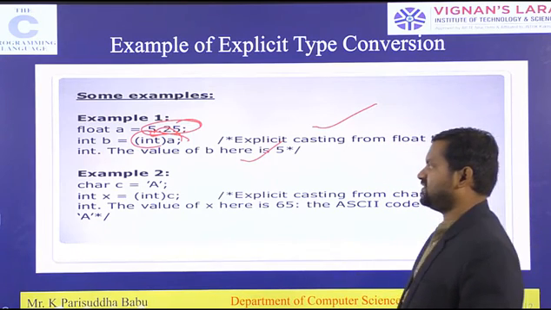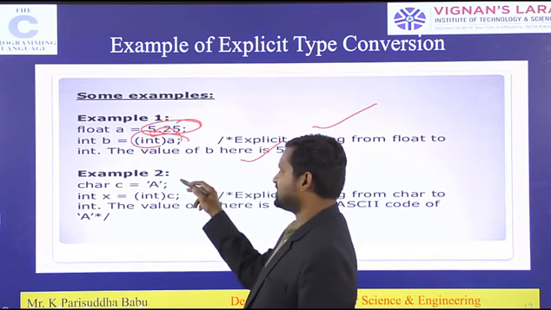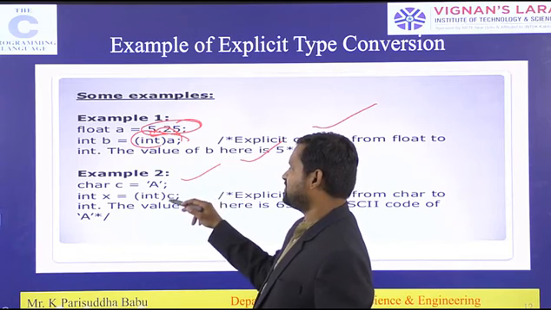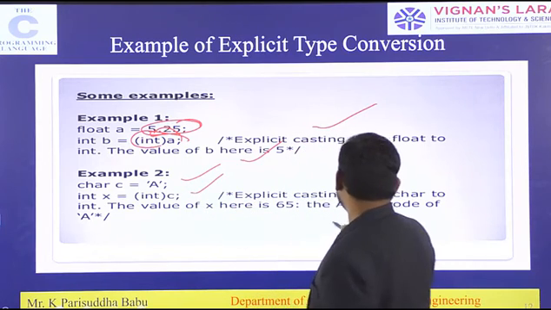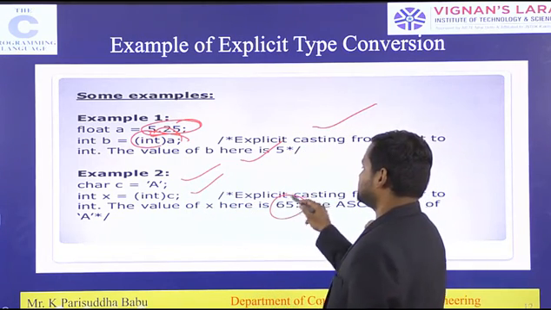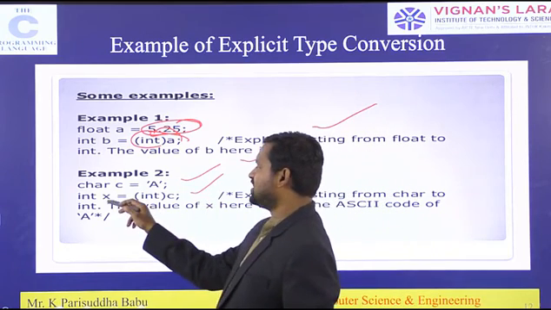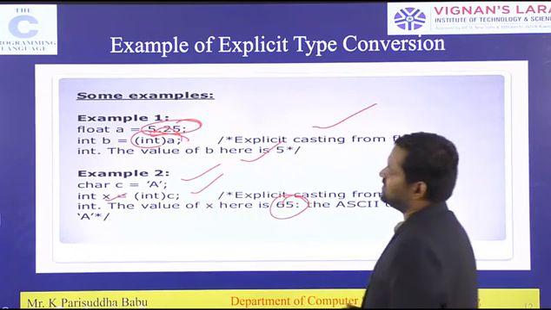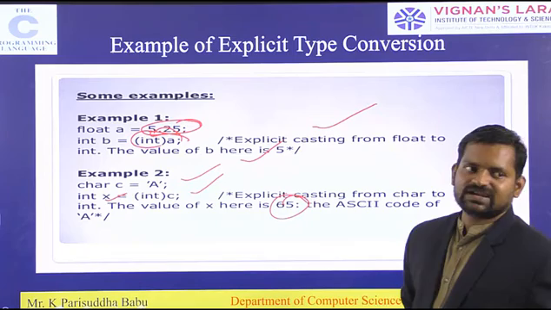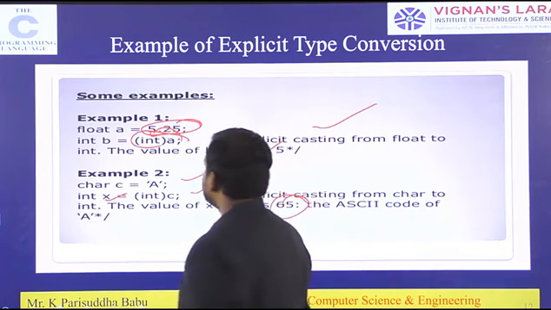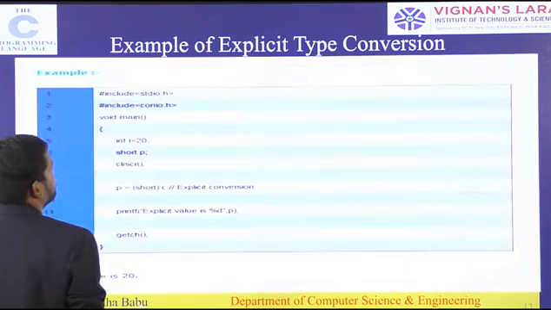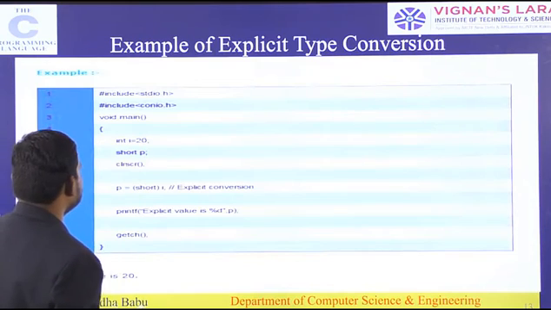Another example: char a is a character variable, and int x is equal to a. What is the value of a? The value is 65. 65 has to be stored in the x value. When you print x, you will get 65. So that is another type of explicit type conversion.